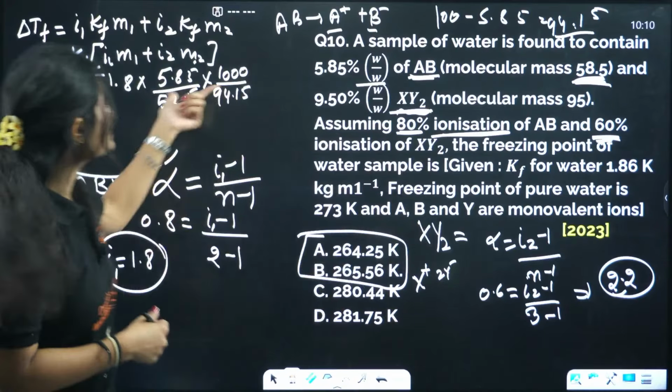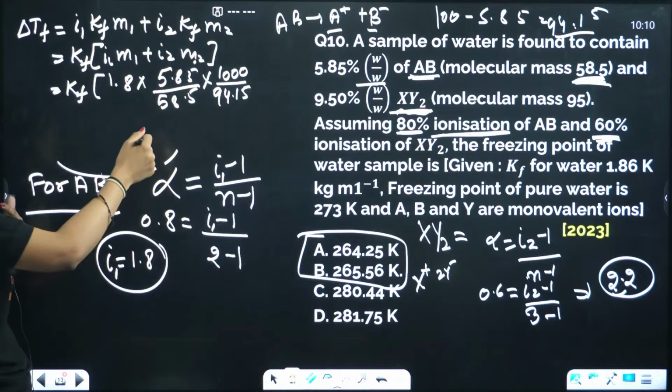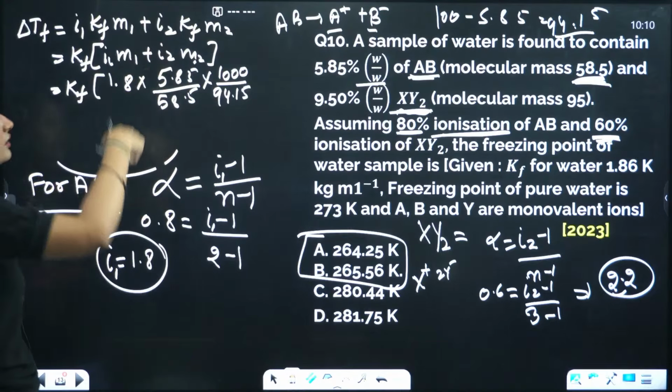But see, they simplified it. You just cancel it out, right? It's 1 by 10.